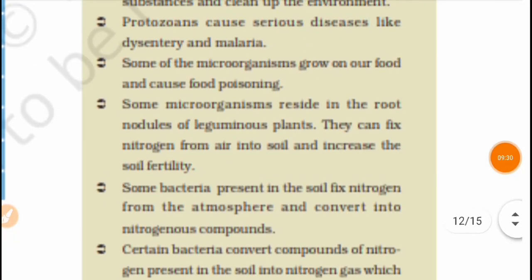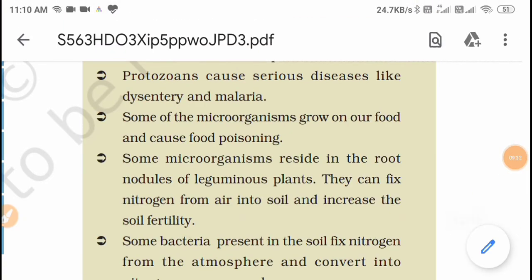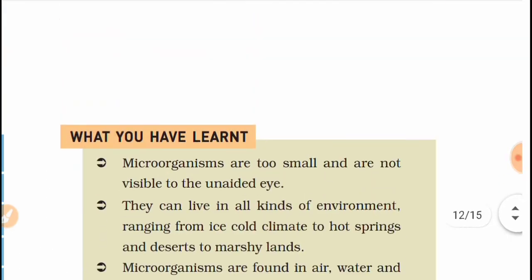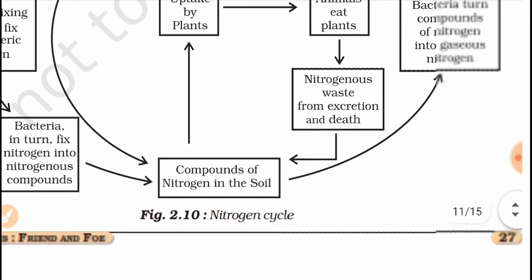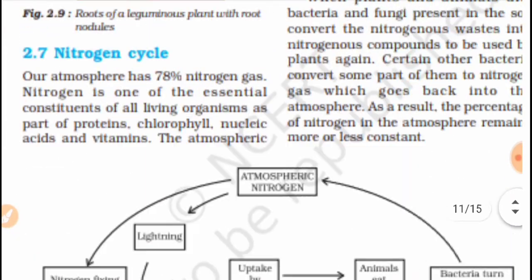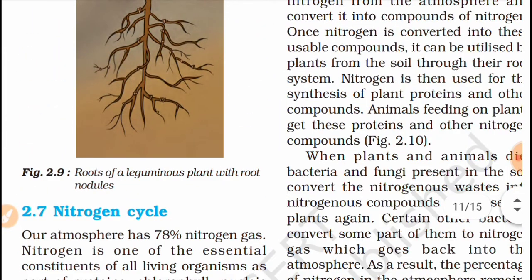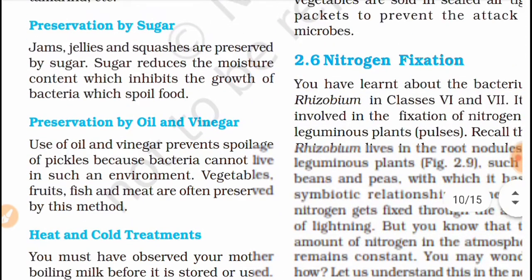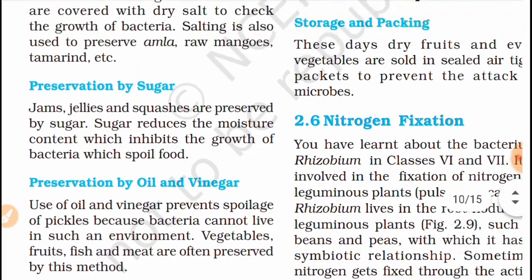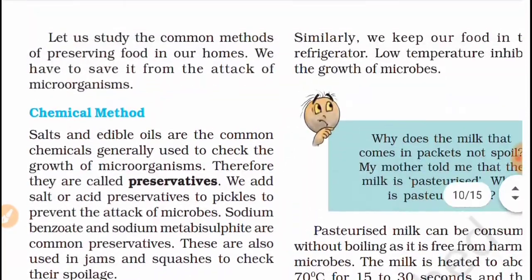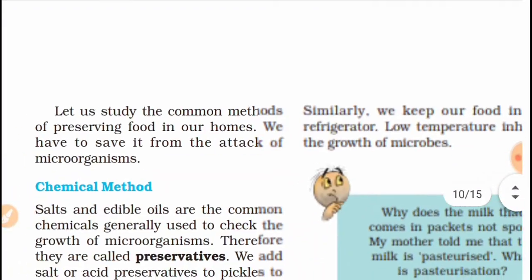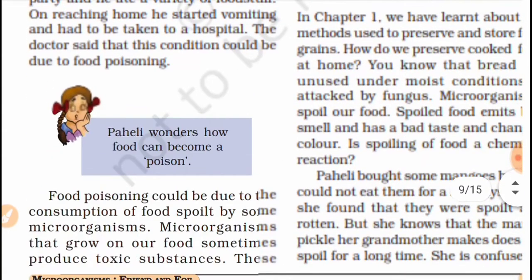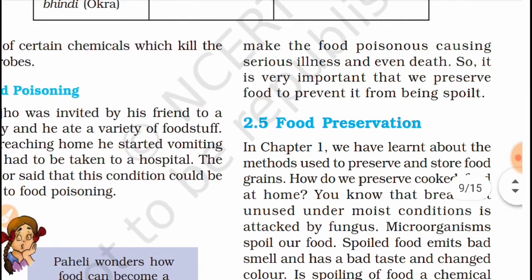I hope you understand till here. If you still find any confusion in this chapter, you can ask me. Today the topic is completed: nitrogen fixation and the nitrogen cycle, and previously we already completed the different topics of this chapter.